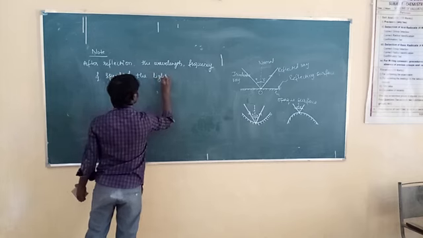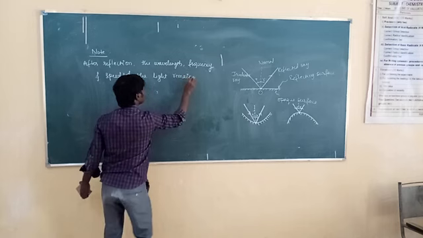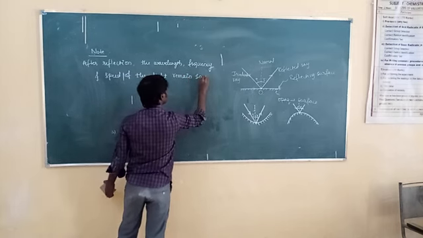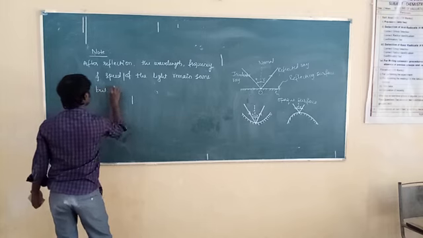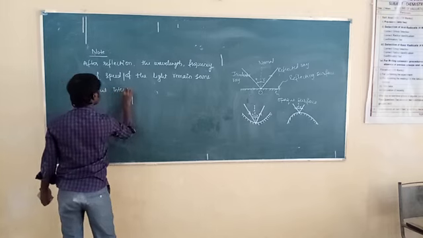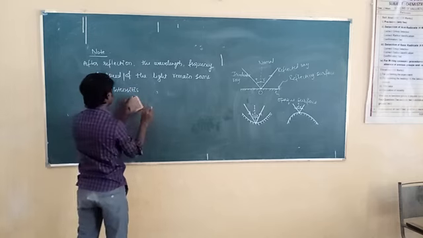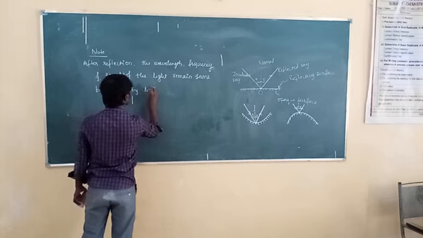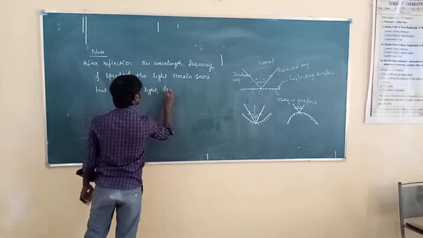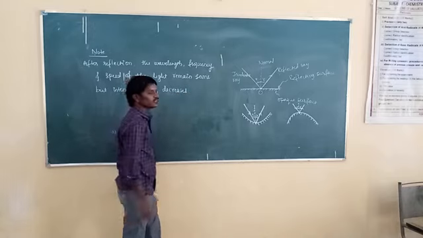The reflected light, remain the same, but the intensity of the light decreases because of collision. After reflection, the intensity of the reflected light decreases.